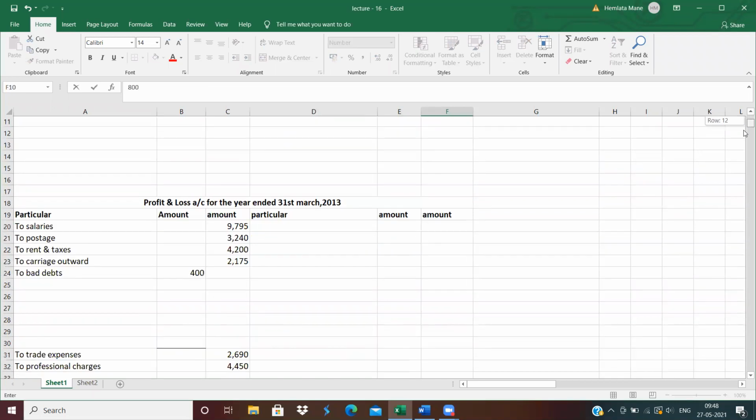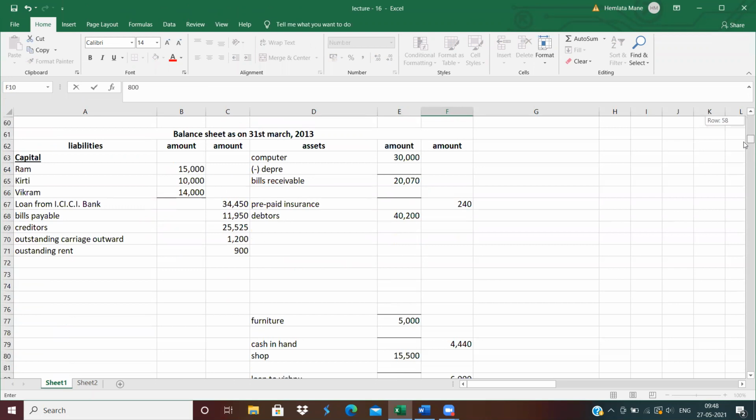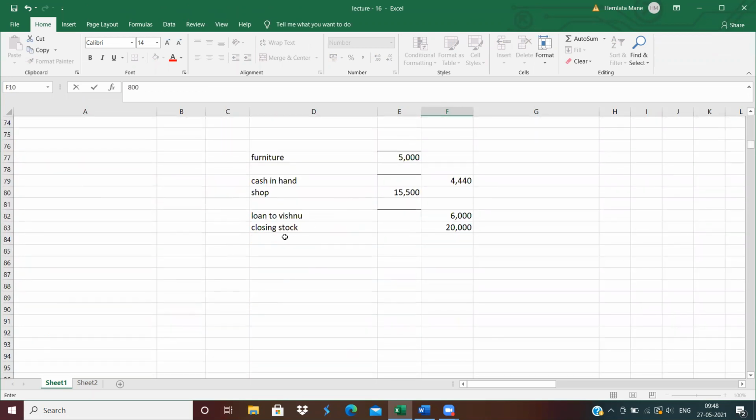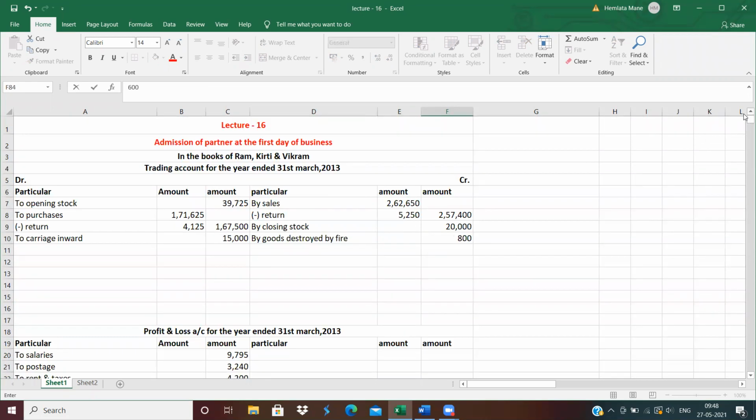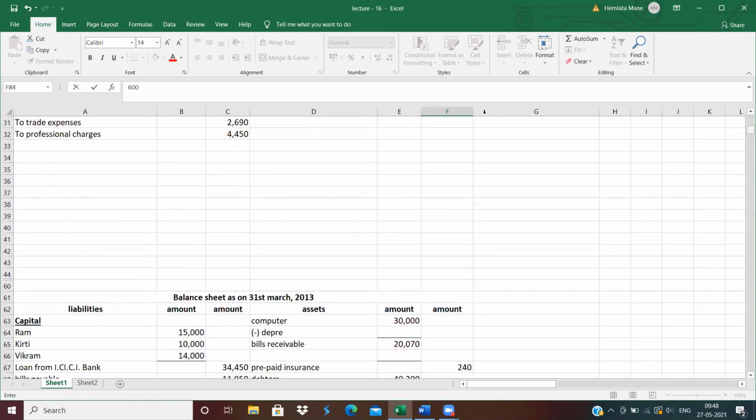The insurance company gives us a claim of 600 rupees, so do the posting on the asset side: insurance claim 600 rupees. Total goods destroyed by fire is 800 rupees and the insurance company gives us 600, which means 200 is our loss. So on the profit and loss debit side, write to loss by fire, 200 rupees.